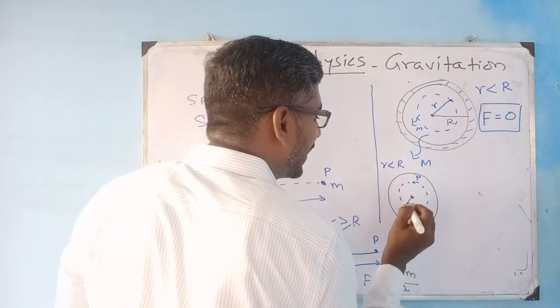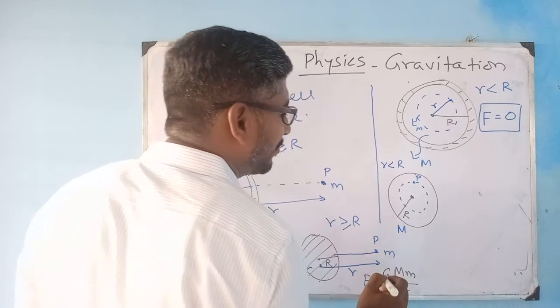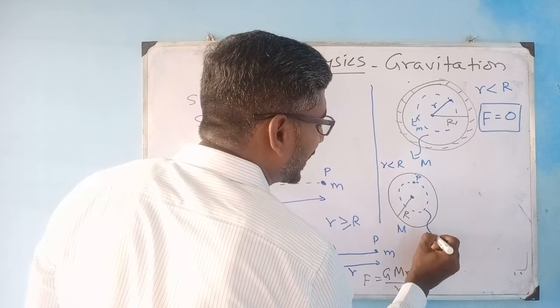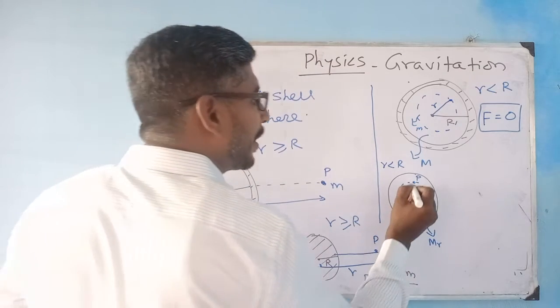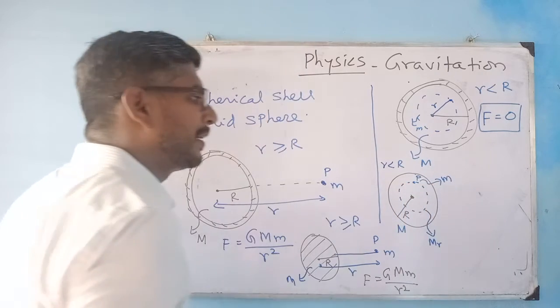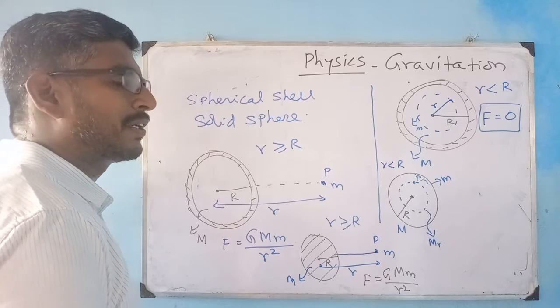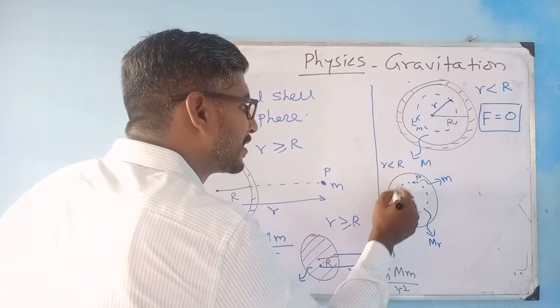This is at point P. So this is my mass m. The bigger sphere is of mass M, and this smaller sphere I can take of mass M_r. This point mass is of small m. I hope I don't confuse you.